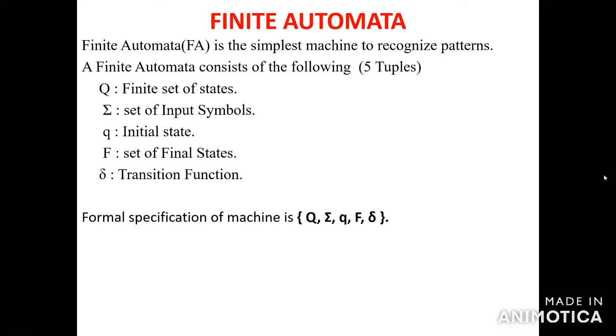What is NFA? NFA is non-deterministic finite automata. DFA is deterministic finite automata. So that is the 2 things. What is the difference between NFA and DFA? In NFA the empty transition is allowed, but in DFA there is no need to enter for the empty state. You only have to convert the given program based on the transition function. So this is NFA and DFA.